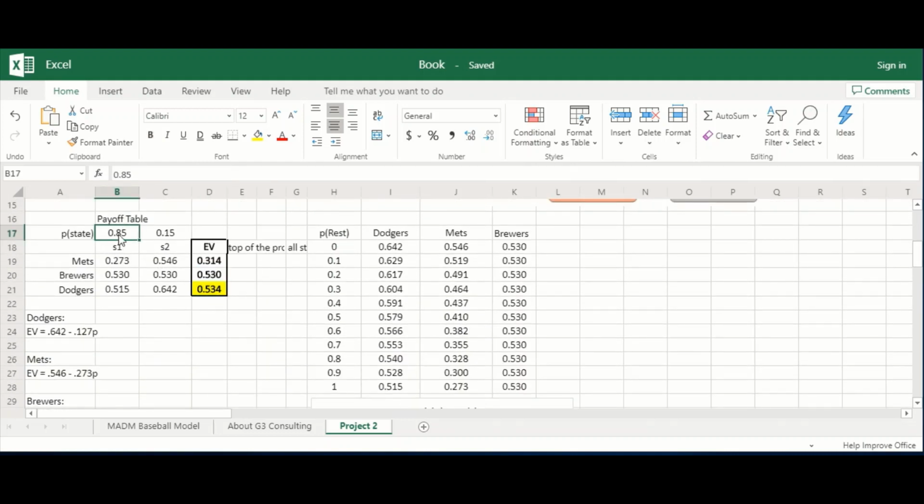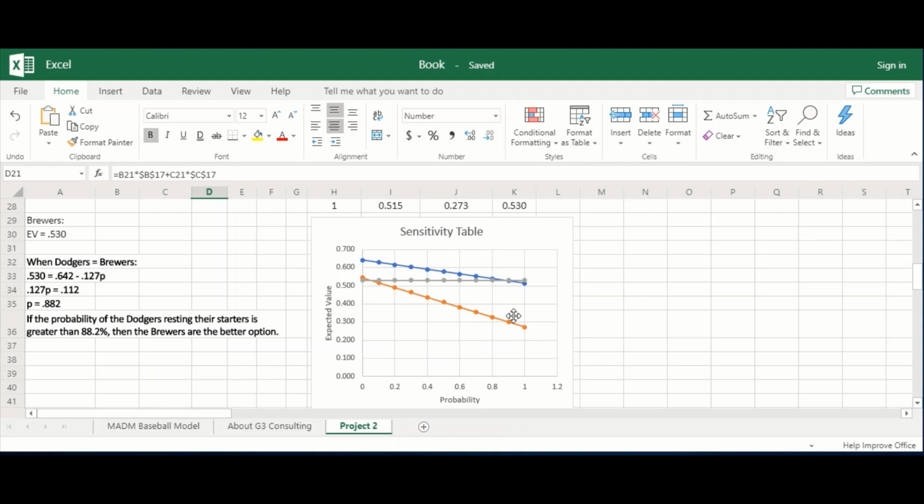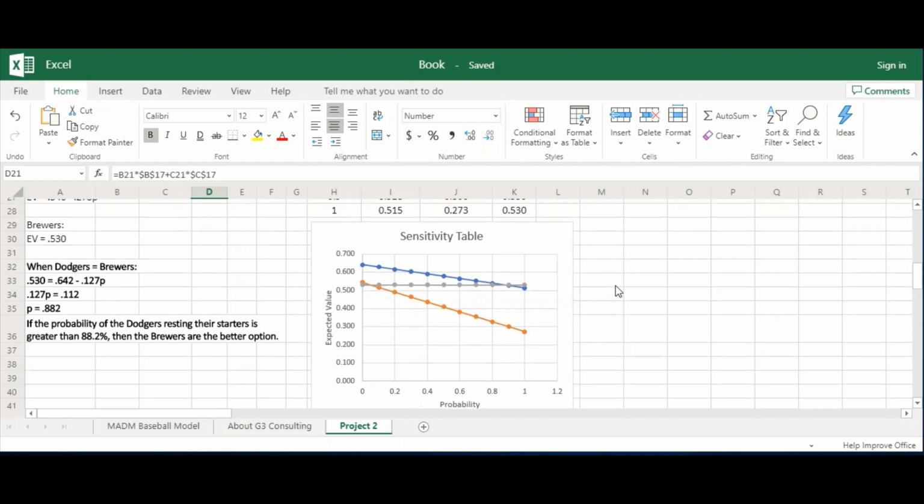So the most likely state of nature sees the Brewers as the best option, whereas the Dodgers, at only 85%, have the overall higher expected value. So it's a pretty interesting result that we got here as to whether or not to pick the Dodgers or the Brewers. Any feedback, anything that we can clarify, we would really appreciate it.